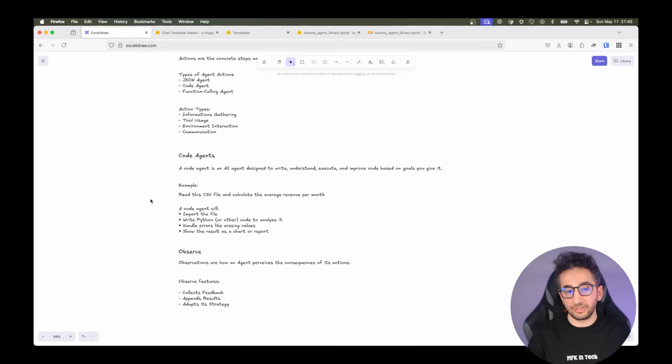A code agent is an AI agent designed to write, understand, execute, and improve code based on the goals we give it. For example, we can give a prompt like, read the CSV file and calculate the average revenue per month. So an agent will import the file, write the code in a language we prefer, handle errors like missing values, and show the result as a chart or report. This is all done by a code agent.